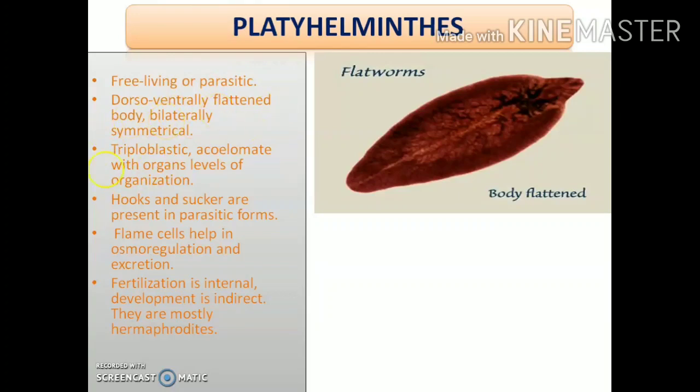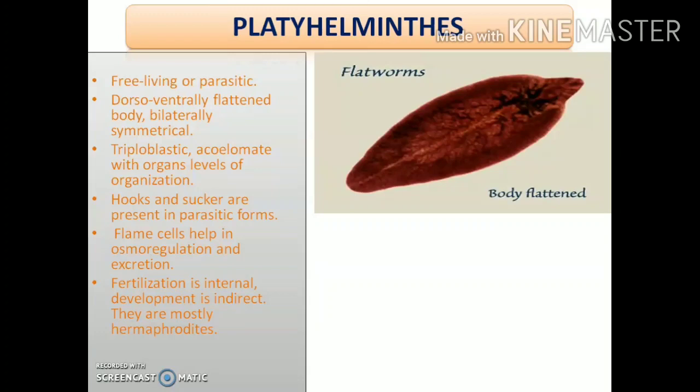Clear now? Next, hooks and suckers are present in parasitic forms. Now, what is parasites? Already I have discussed. The parasite or the parasitic forms of these animals are those which actually obtain their food and livelihood by harming some other animals or organisms, termed as hosts.